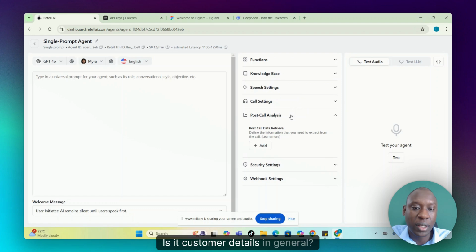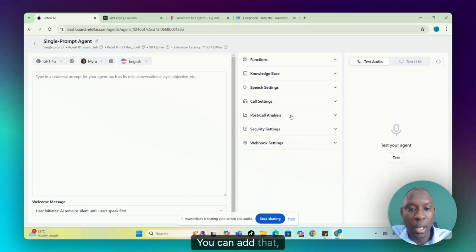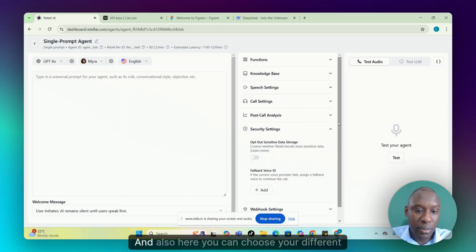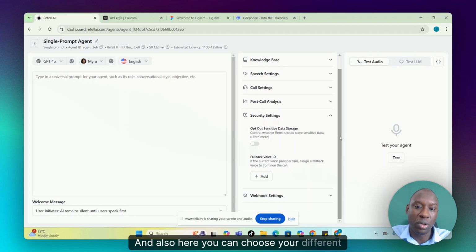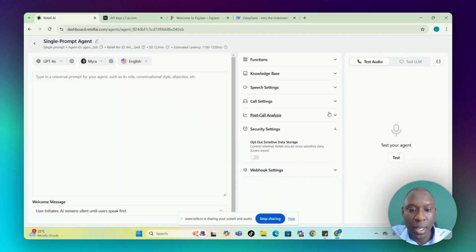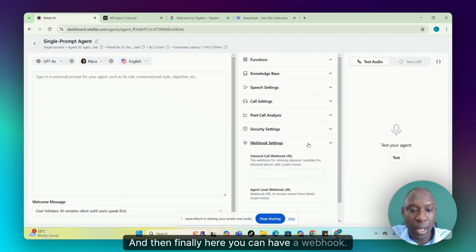Is it customer details in general? You can add those settings. And also here, you can choose your different security settings like sensitive data and so forth. And then finally, here you can have a webhook.